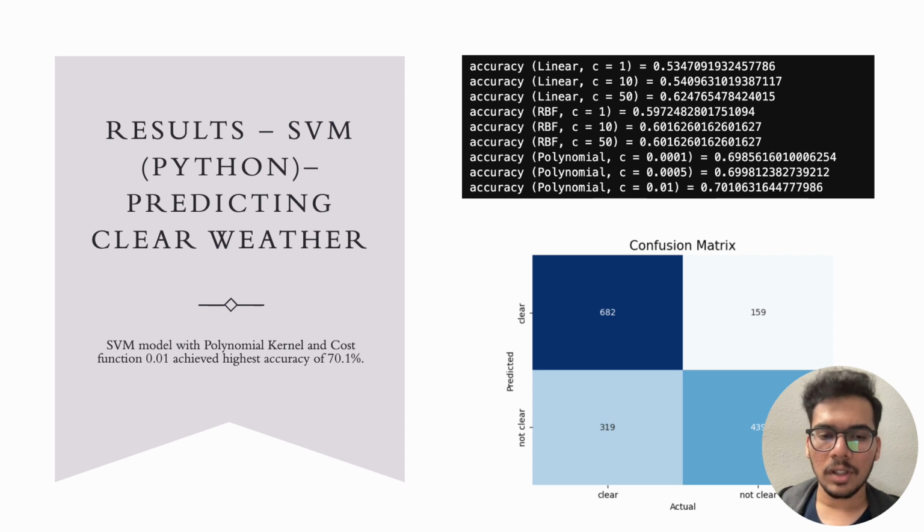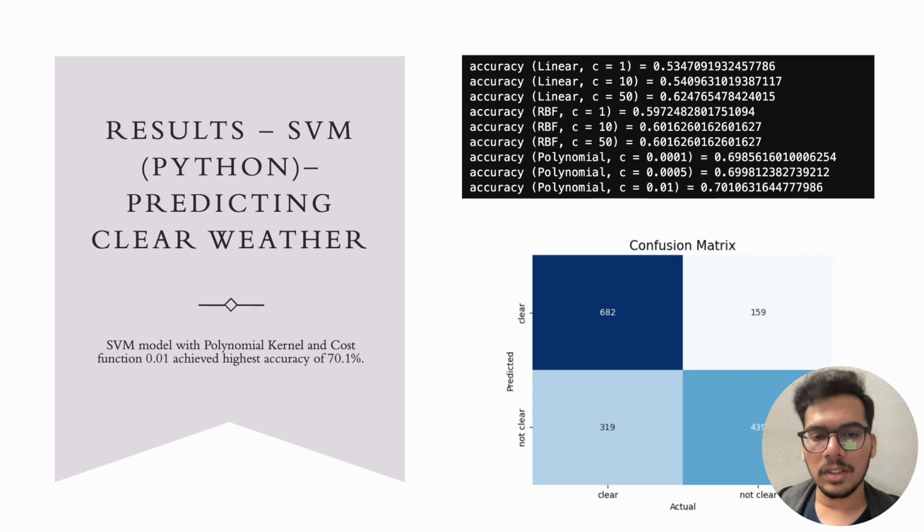So the cost functions are tuned from 1 to 50 for linear and radial basis function. But for the polynomial kernel, the cost functions were tuned from 0.0001 to 0.01 as it took long time for the polynomial kernel to run. SVM model with polynomial kernel and cost functions of 0.01 achieved the highest accuracy of 70.1%.